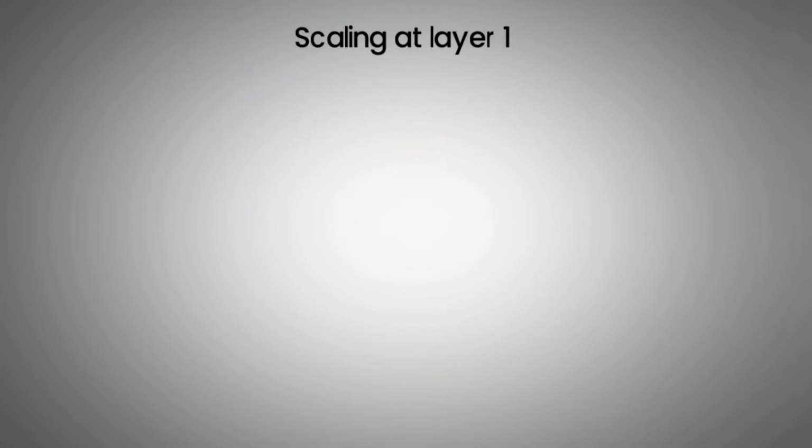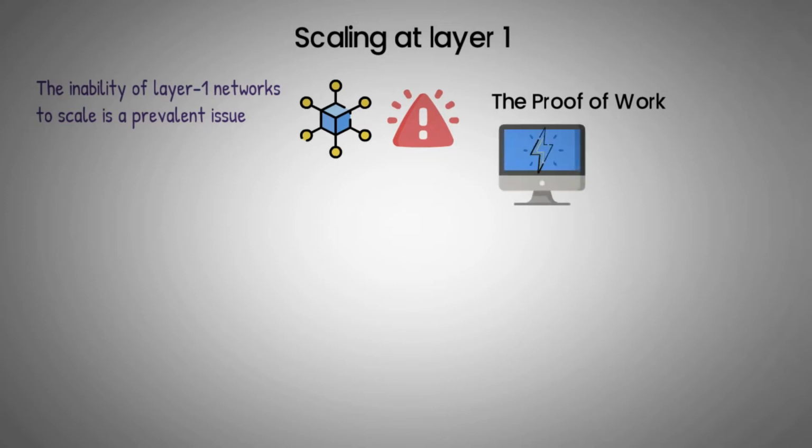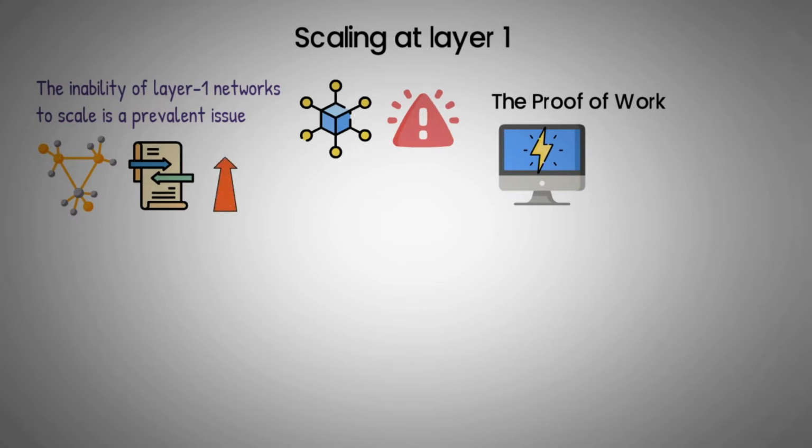Scaling at Layer 1. The inability of Layer 1 networks to scale is a prevalent issue. In times of heightened demand, Bitcoin and other large blockchains have had difficulty processing transactions. The proof-of-work consensus algorithm used by Bitcoin uses much computational power. Although proof-of-work guarantees decentralization and security, PoW networks also tend to be sluggish when there are too many transactions. As a result, fees go up and transaction confirmation times lengthen.